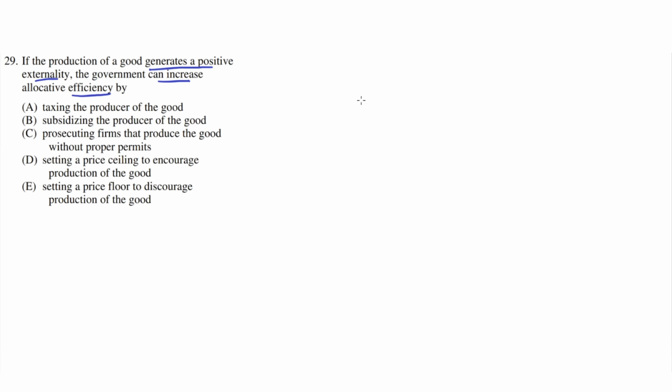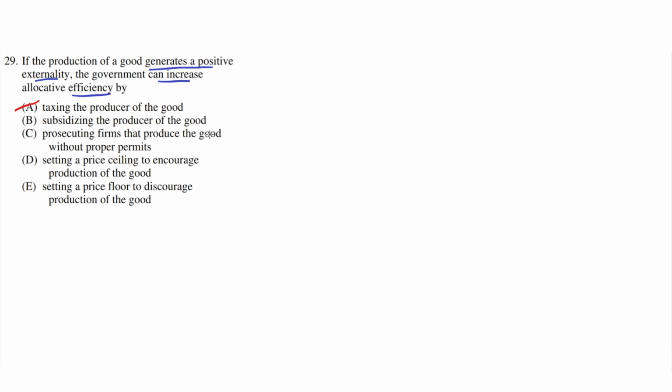So this would be incorrect, because if they tax the producer of the good, the producer would produce less of that good. And because the good generates a positive externality, that would be negative for the society. So taxing the producer of the good would not help increase the allocative efficiency. So A is incorrect.